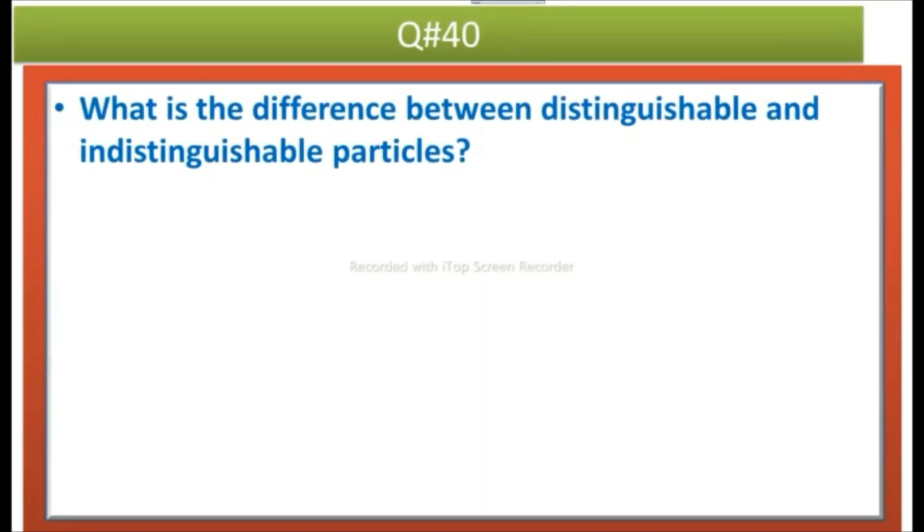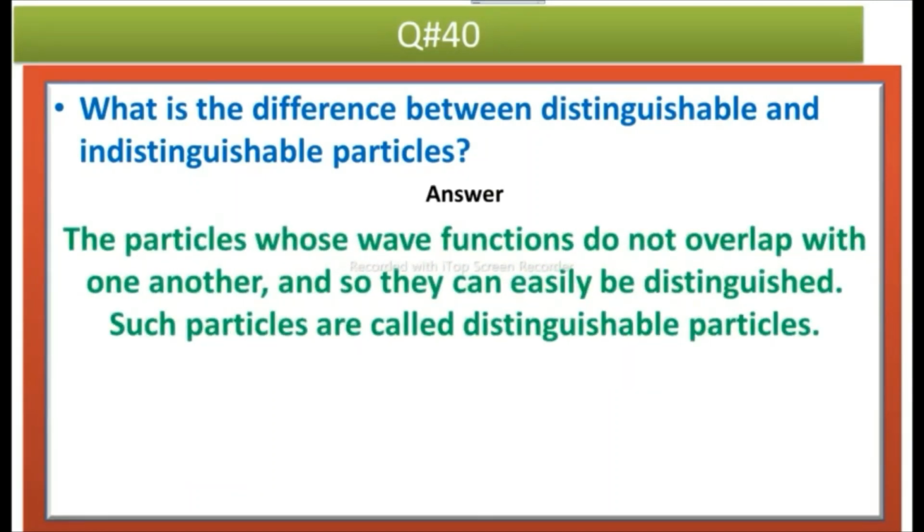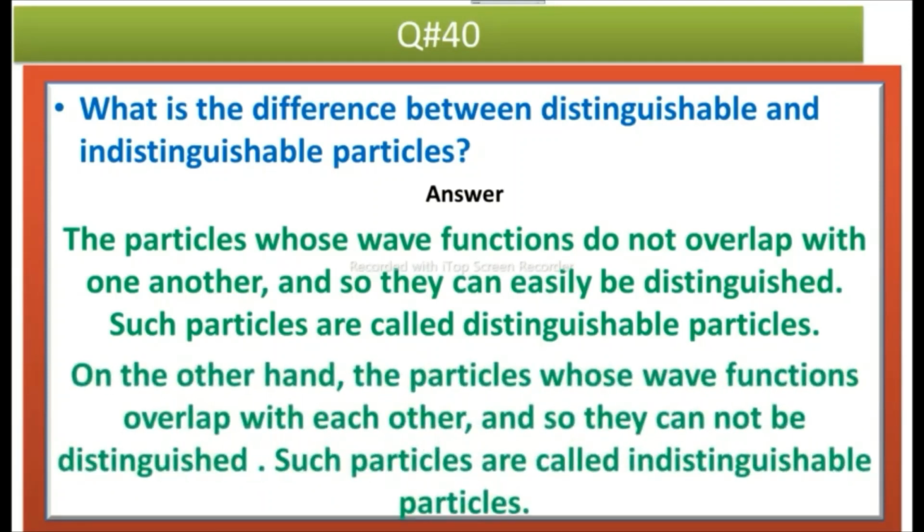The next question is, what is the difference between distinguishable and indistinguishable particles? Answer is, the particles whose wave functions do not overlap with one another and so they can easily be distinguished, such particles are called distinguishable particles. On the other hand, the particles whose wave functions overlap with each other and so they cannot be distinguished, such particles are called indistinguishable particles.